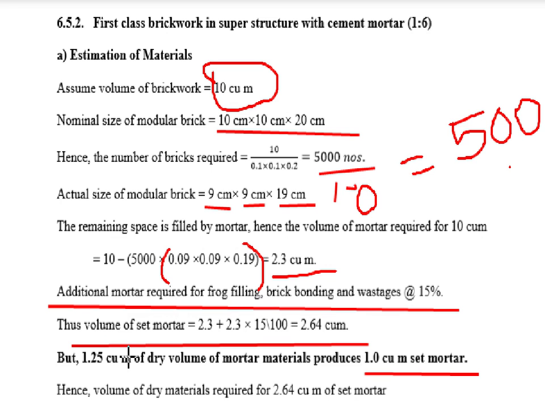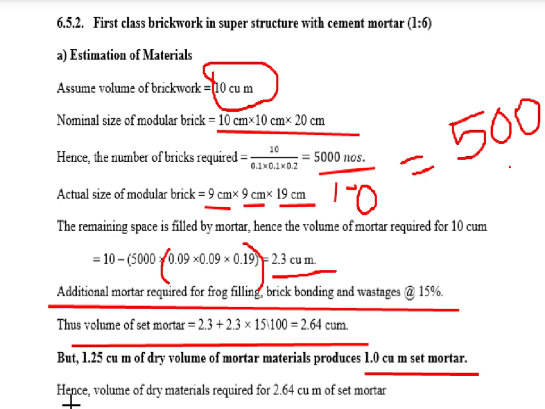So your dry volume required is high. Once you put water in cement, what happens? Air will spill out. Air will go out from there. So the dry volume will be less in wet volume. Clear? Very fine.